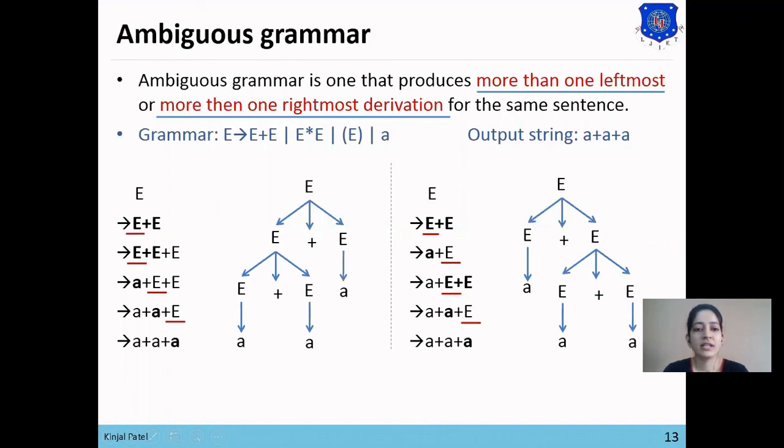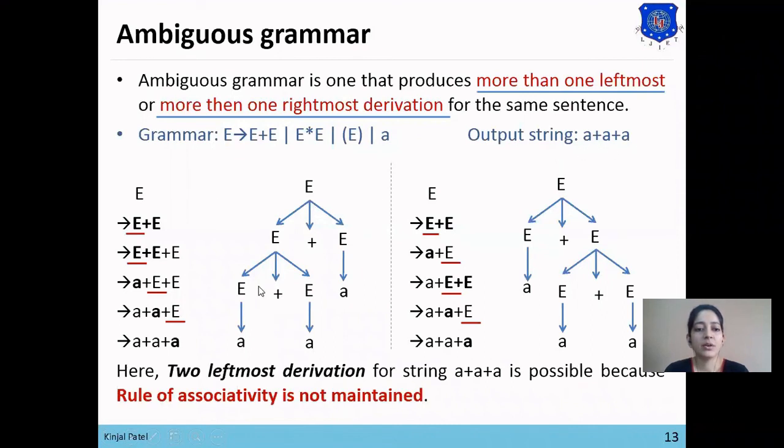So here you can see that from the given grammar, for the string a plus a plus a, two leftmost derivations or two parse trees can be generated. The given grammar produces two leftmost derivations for this string. Why? Because the rule of associativity is not maintained in the above grammar.